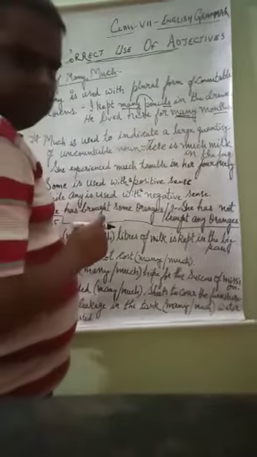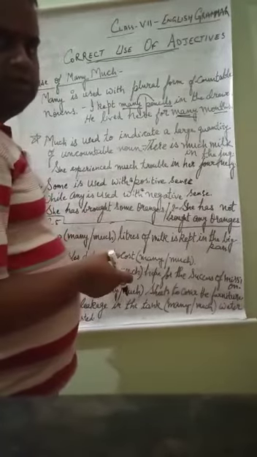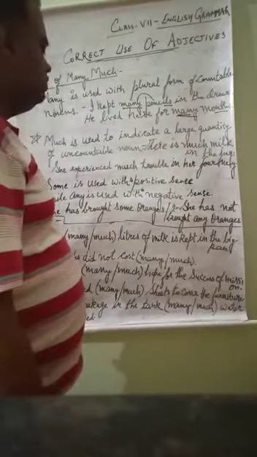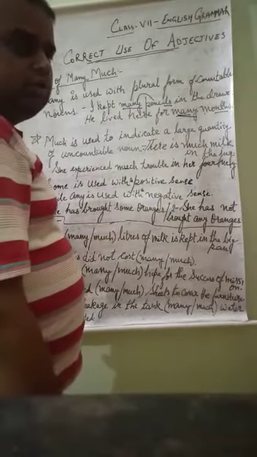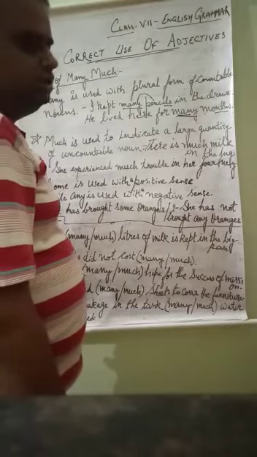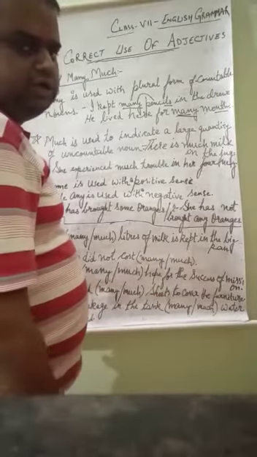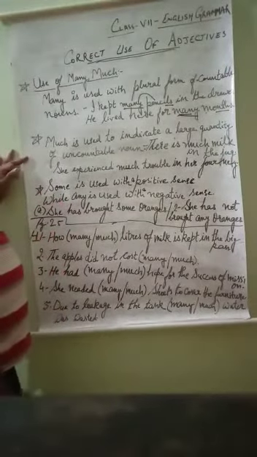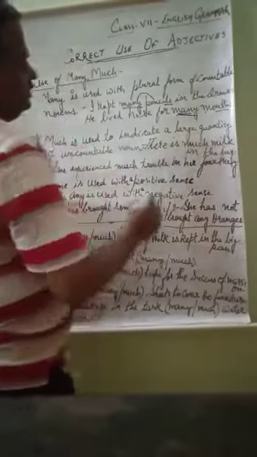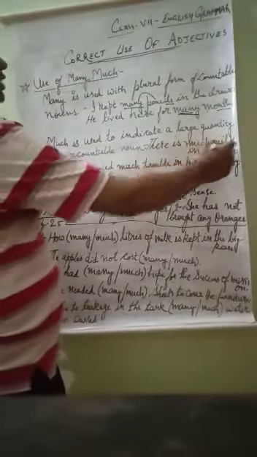If I am indicating a large quantity, a very large quantity I am talking about, but the noun about which I am talking is uncountable noun. It is not countable. It cannot be counted. It is uncountable noun. Then we will be using much there. Suppose that example is there is much milk in the jug.